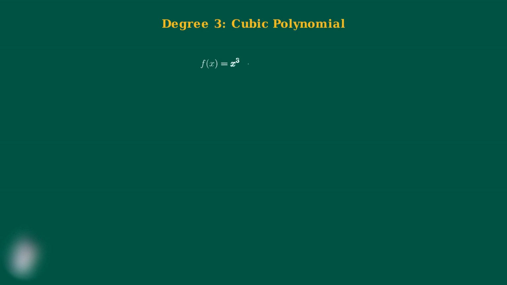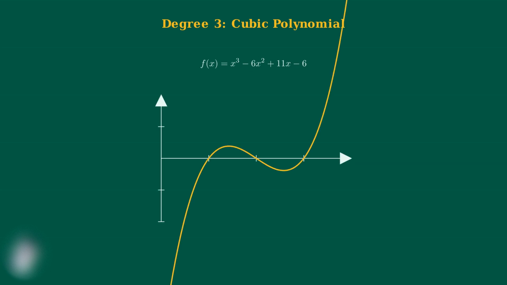Now for a cubic polynomial of degree 3. Consider f of x equals x cubed minus 6x squared plus 11x minus 6. This cubic function has the characteristic S-shaped curve. It crosses the x-axis at 3 points, giving us three real roots. Perfect. Degree 3 gives us three real roots. Once again, the maximum is achieved.